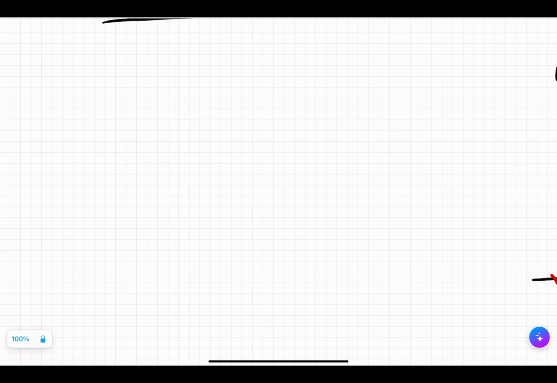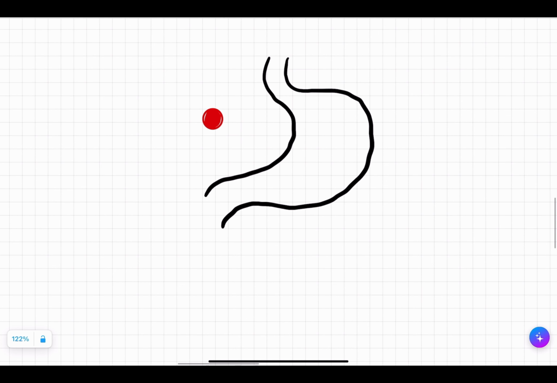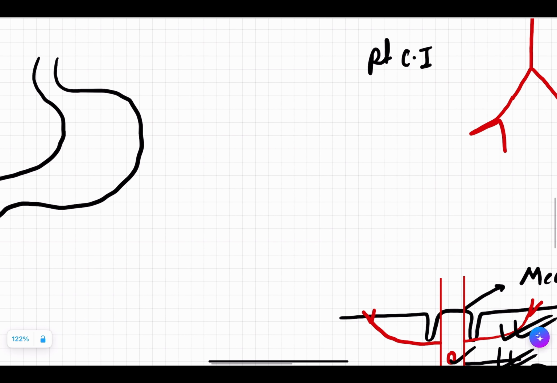So the first artery is your celiac trunk. It originates from your abdominal aorta at the level of T12 vertebrae, almost the same level where the thoracic aorta was coming inside, T12. If this is your abdominal aorta, your celiac trunk, and this is your stomach, this celiac trunk is going to give rise to 3 arteries. What are the 3 arteries of the celiac trunk? Let's write them.